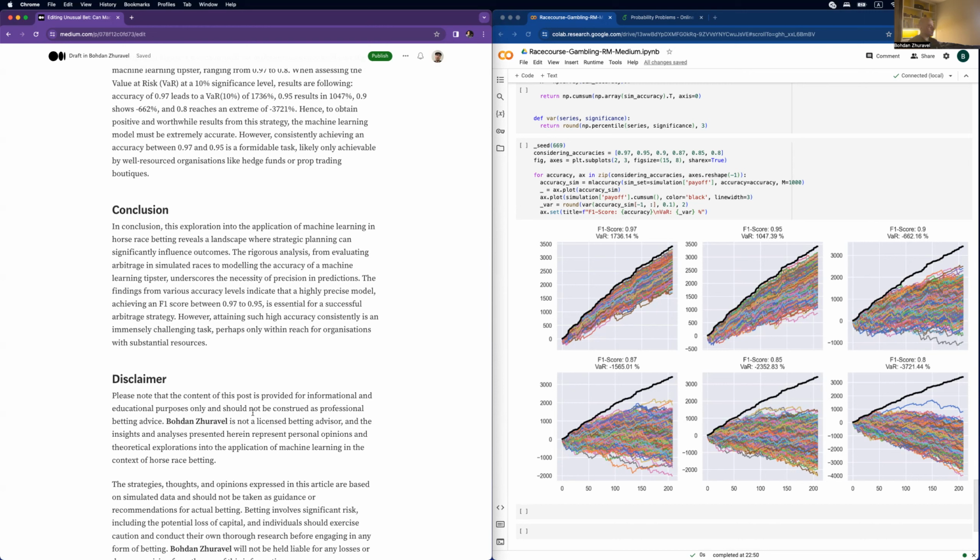Perhaps it is only within reach for organizations with substantial resources. Yes, unfortunately, it is the truth. To not mislead ourselves, I think we have to do some kind of risk management in all our decision making and in all our strategy research, even in trading as well.